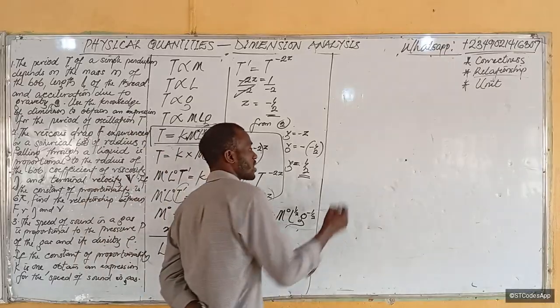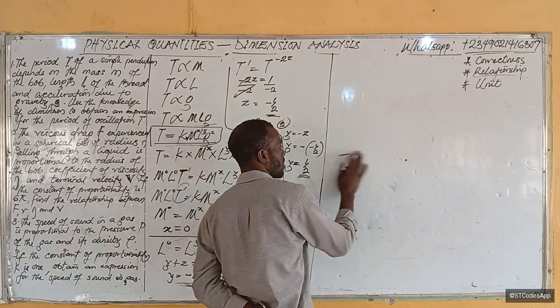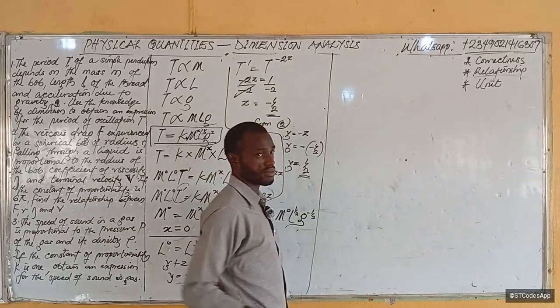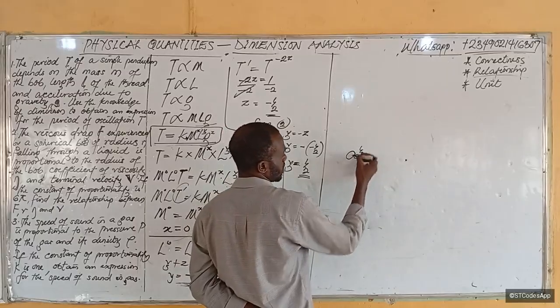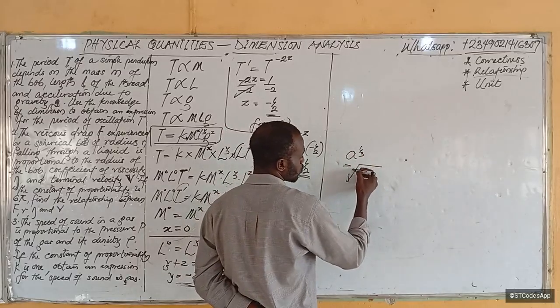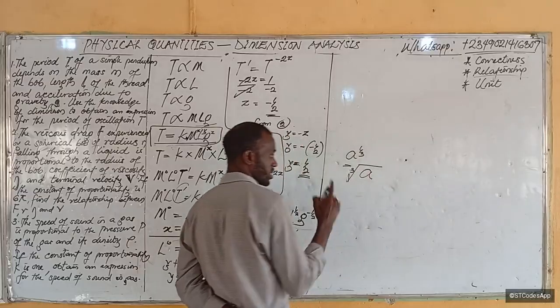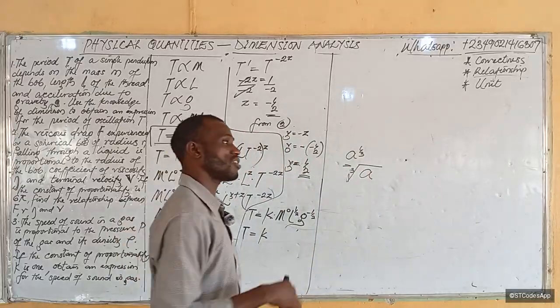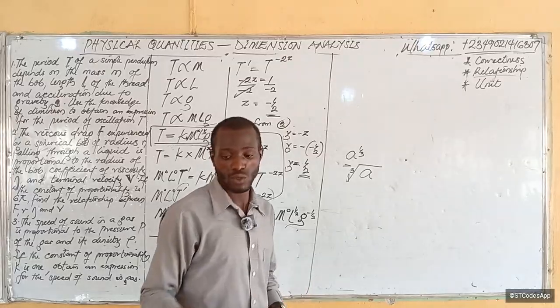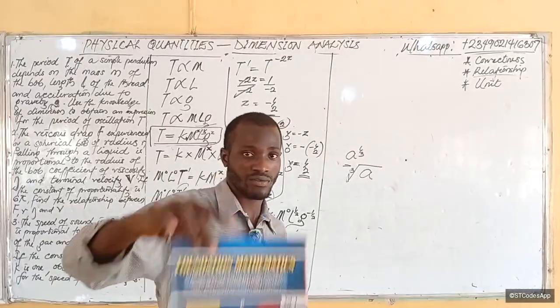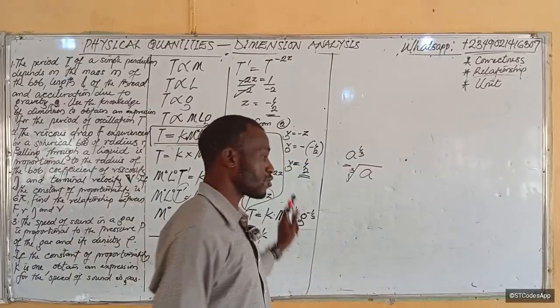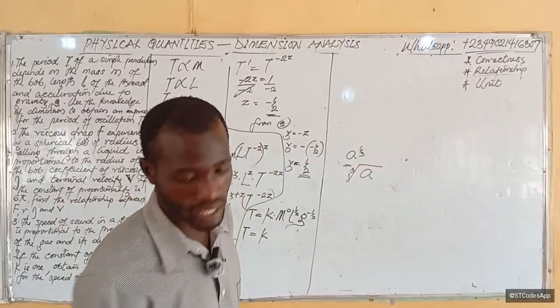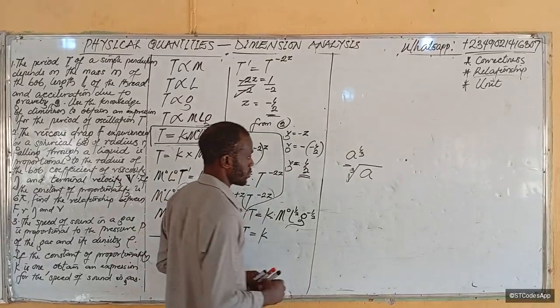In maths, if you have anything raised to the power half, for example, if I say a raised to the power 1 over 3, that is the same as the cube root of a. If you don't understand, I will link my video on indices in the description, but you get more knowledge of indices from this textbook. Do well to buy. Just reach out to me. I am going to send you the number.